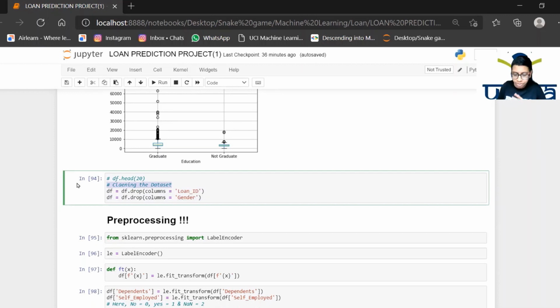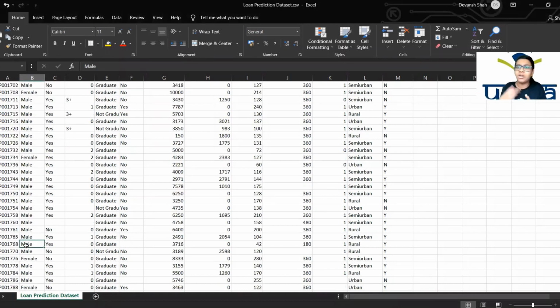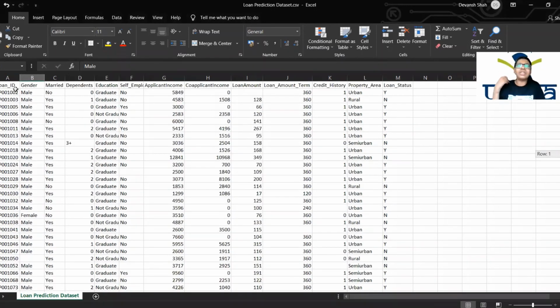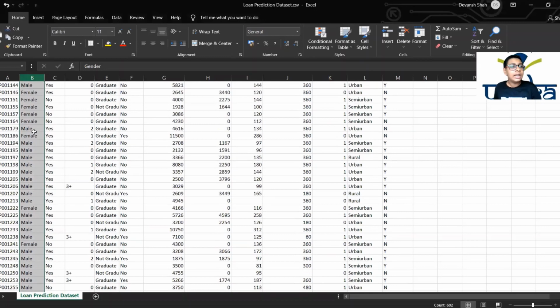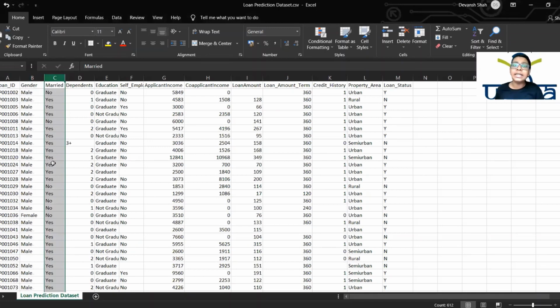Let me tell you exactly what I mean by cleaning it. Let's head back to our data set here. Let's say you don't need this node ID, whatever number it has. If we remove it, it's fine because it doesn't interfere with our prediction. Even the gender doesn't interfere with our prediction, whether the person is male or female. But the married status differs, because on that basis you are going to change the rate of the loan you are giving, right? Then we need the dependents.